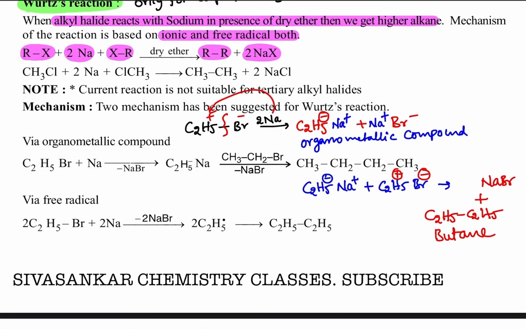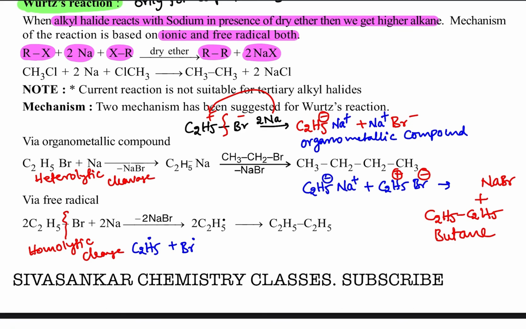In this case, instead of heterolytic cleavage, homolytic cleavage happens. Homolytic cleavage gives two free radicals. So we get C2H5 radical plus bromine radical.